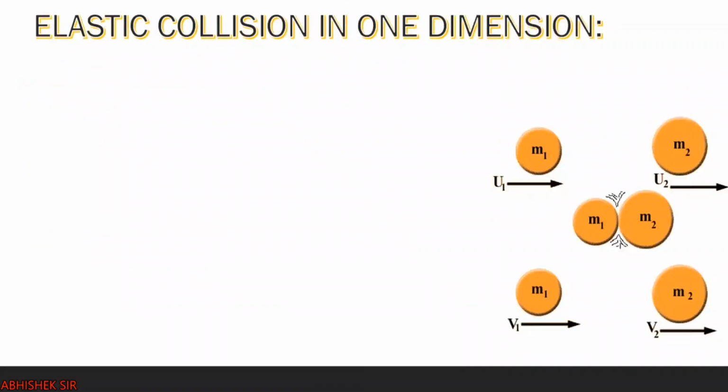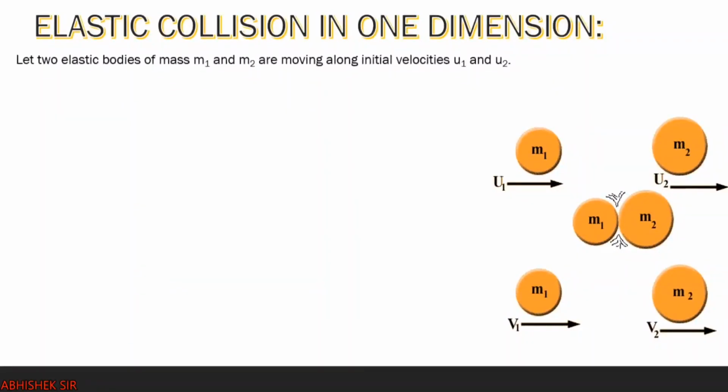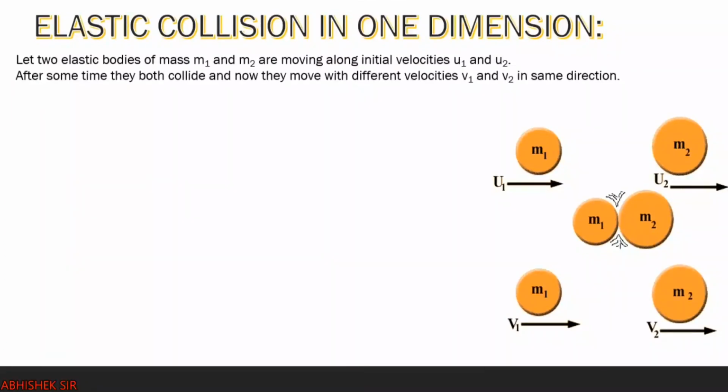Now, let us start with the first main topic, and we will be deriving formulas of velocities after collision. But now this elastic collision is in one dimension. So from the figure you can see that we have two elastic bodies, mass m1 and m2. They are moving with initial velocities u1 and u2. After some time, if they both collide, after collision they move with different velocities, namely v1 and v2. Note one thing, that the mass is not going to change because it is always constant.